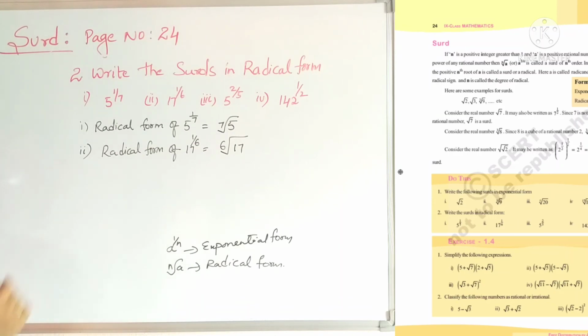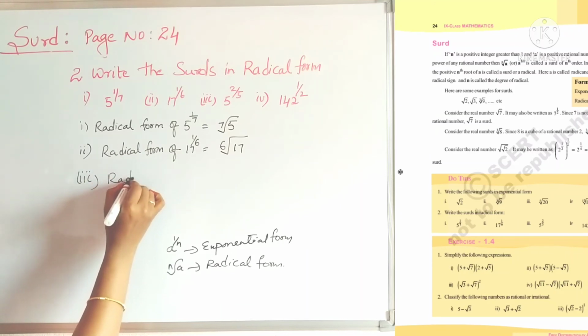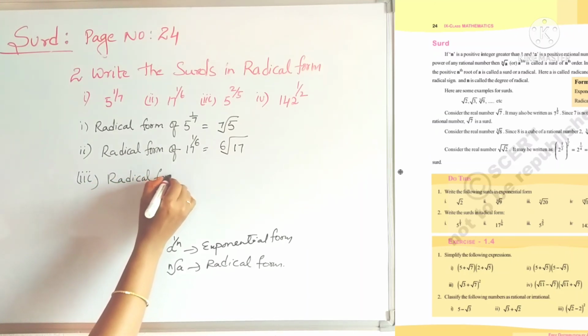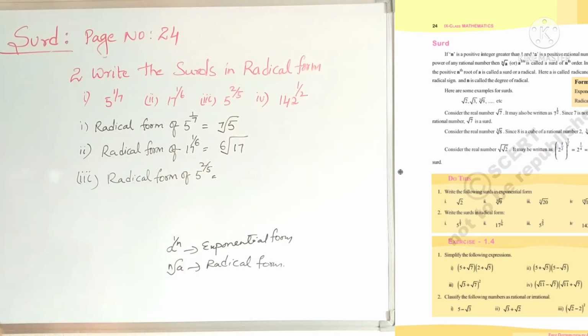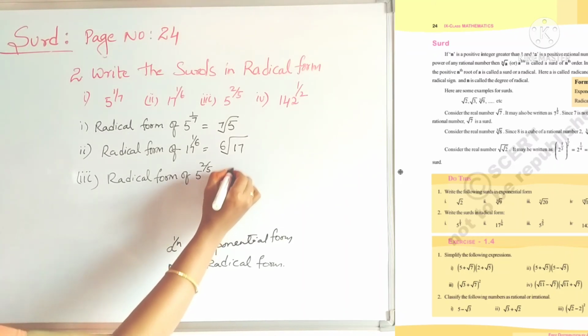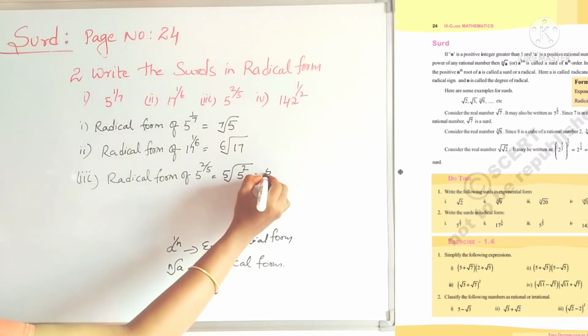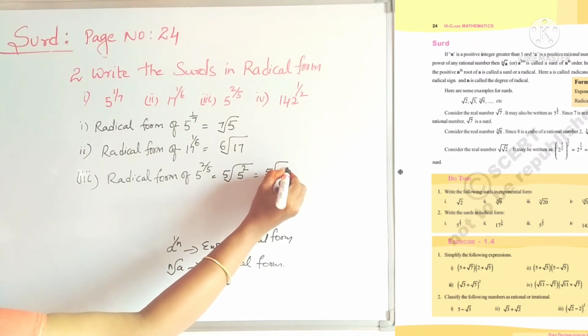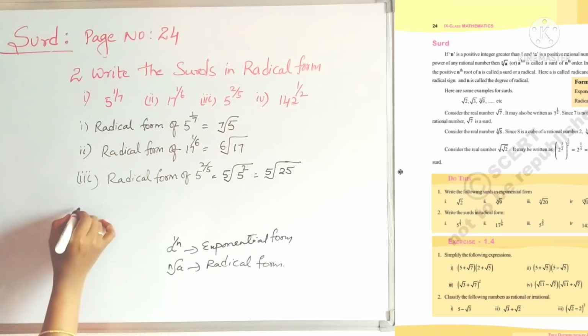Third one, radical form of 5 power 2 by 5. What is there in the denominator? 5. So it is the fifth root of 5 square, that means 5 square is 25. So fifth root 25.